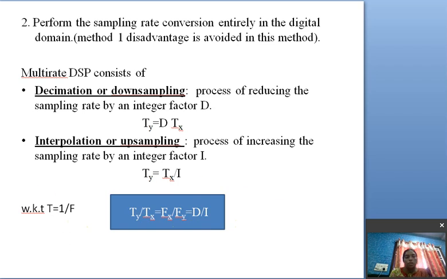So decimation and interpolation are two important processing techniques to convert the sampling rate from one form to another. That is said to be multi-rate digital signal processing. Thank you.